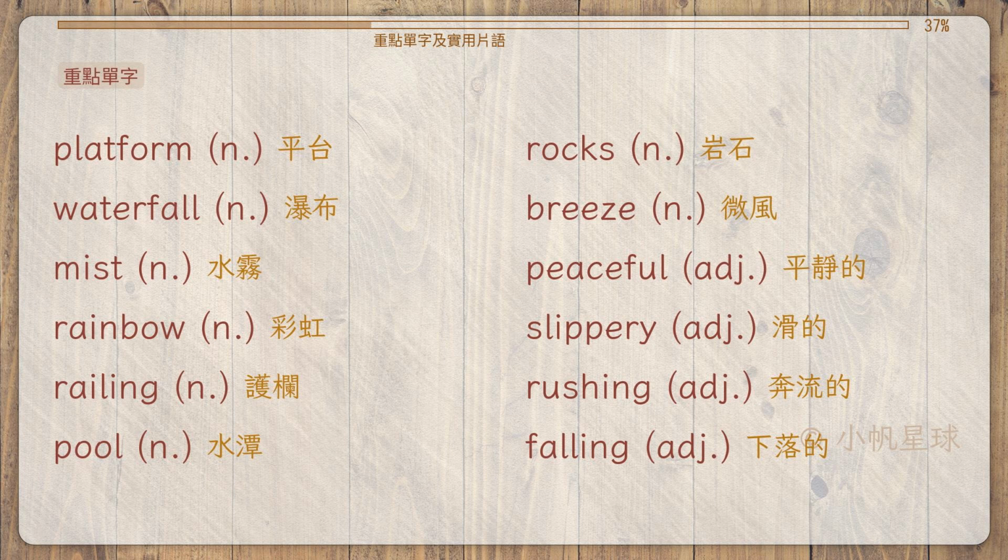重点单字 Platform, 平台 Waterfall, 瀑布 Mist, 水雾 Rainbow, 彩虹 Railing, 护栏 Pool, 水潭 Rocks, 岩石 Breeze, 微风 Peaceful, 平静的 Slippery, 滑的 Rushing, 奔流的 Falling, 下落的